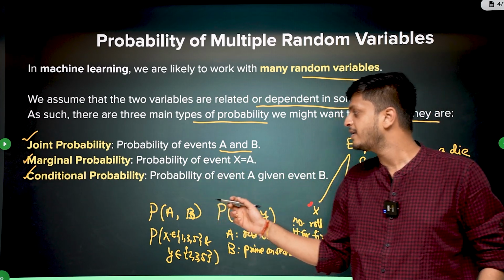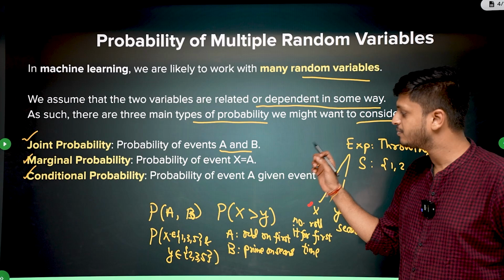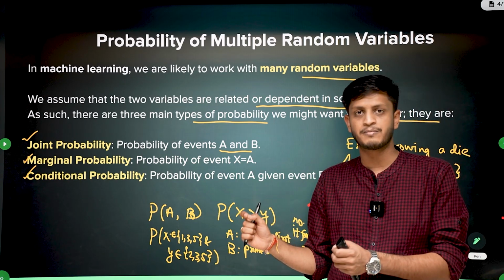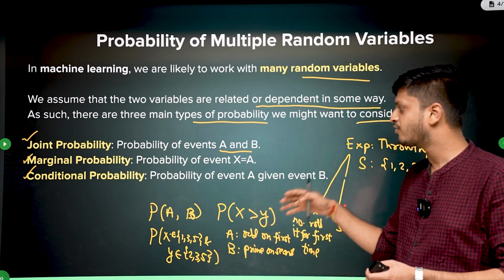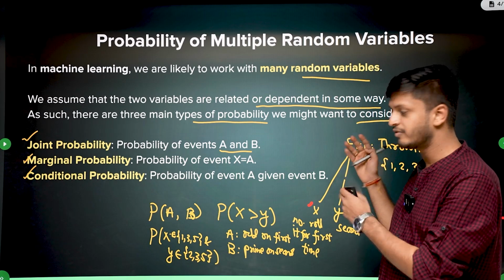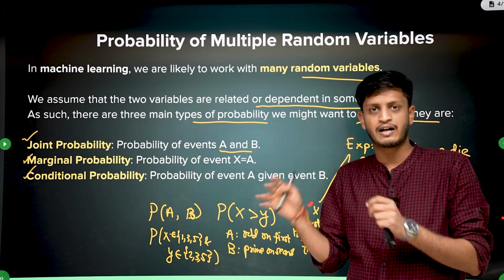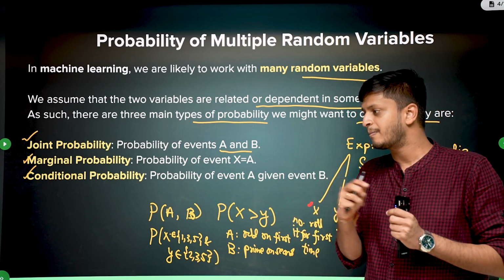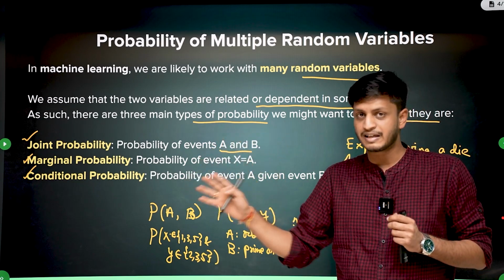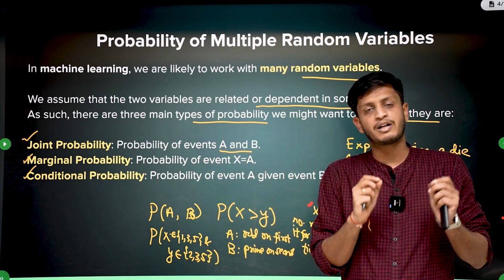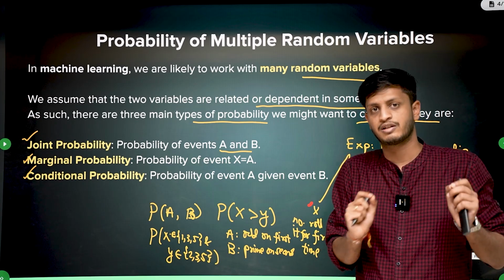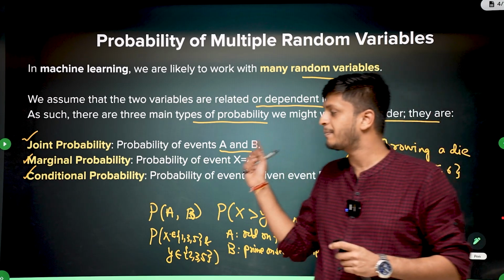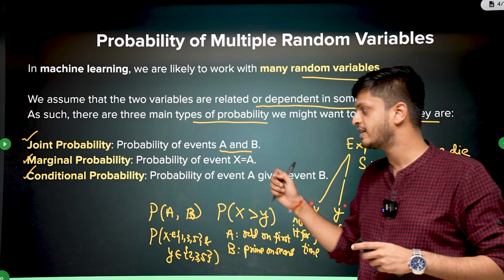What is marginal probability? We only consider one random variable in marginal probability. It doesn't matter what the other random variable is doing, or what value it is getting. Combining all the values which the other random variable can get, what is the overall probability of one random variable happening? That's all. That's marginal probability. With an example it will be much more clear. In the next slide we will see an example.